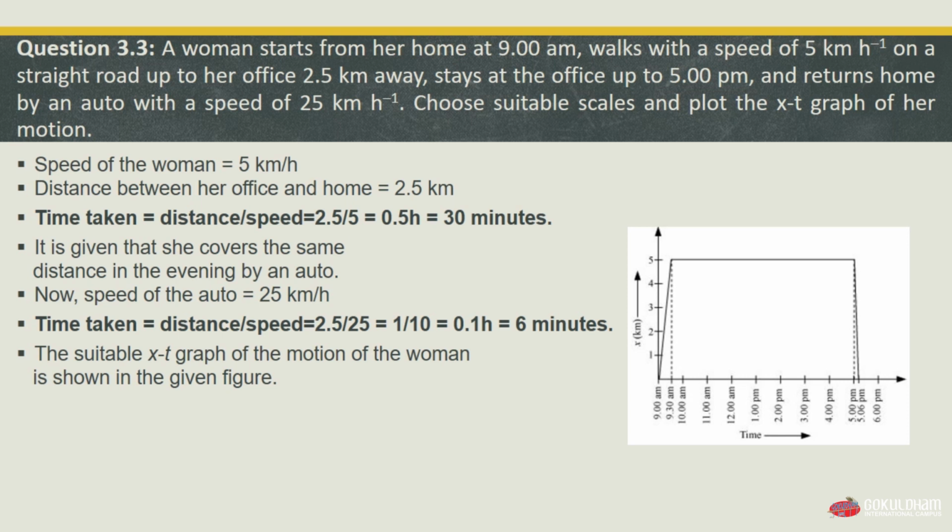It is also plotted here at 5 p.m. to 6 p.m. She will reach her home in just 6 minutes. So this is the graph that we have plotted of the motion of that woman. So this is the solution of our question 3.3. Now we will move to our next question.